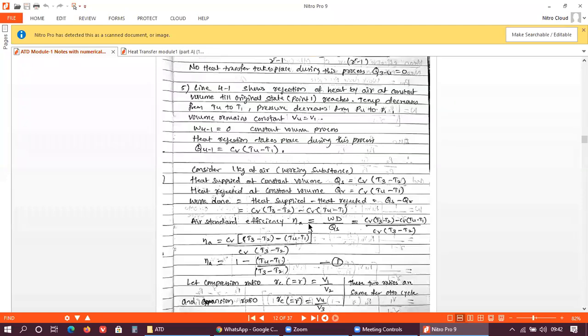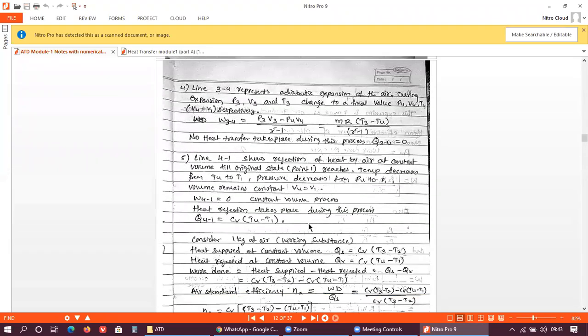We will now discuss this 3 to 4. It is an adiabatic expansion process. The expansion is taking place, so during expansion, what happens? This line 3 to 4 represents adiabatic expansion of air, during which P3, V3, T3 change to the final values P4, V4 and T4. So here the volume V1 is equal to V4 on this PV diagram.